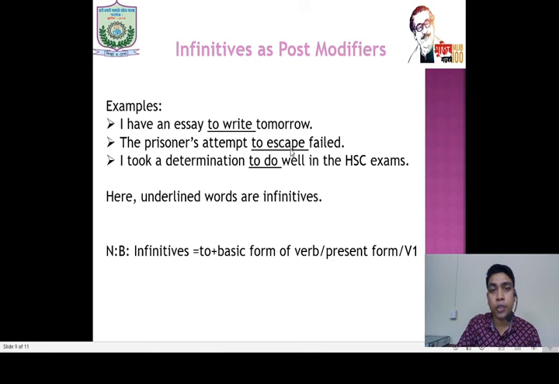To write, to escape, to do, all three are coming after essay, attempt, determination, which are nouns, and they add more information. So infinitives are used here as post modifiers. I think you have understood it.